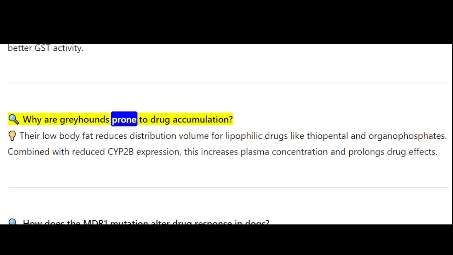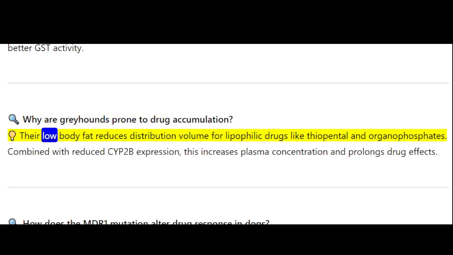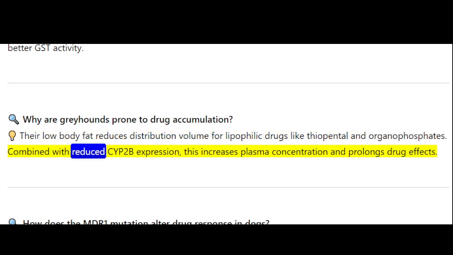Why are greyhounds prone to drug accumulation? Their low body fat reduces distribution volume for lipophilic drugs like thiopental and organophosphates. Combined with reduced CYP2B expression, this increases plasma concentration and prolongs drug effects.